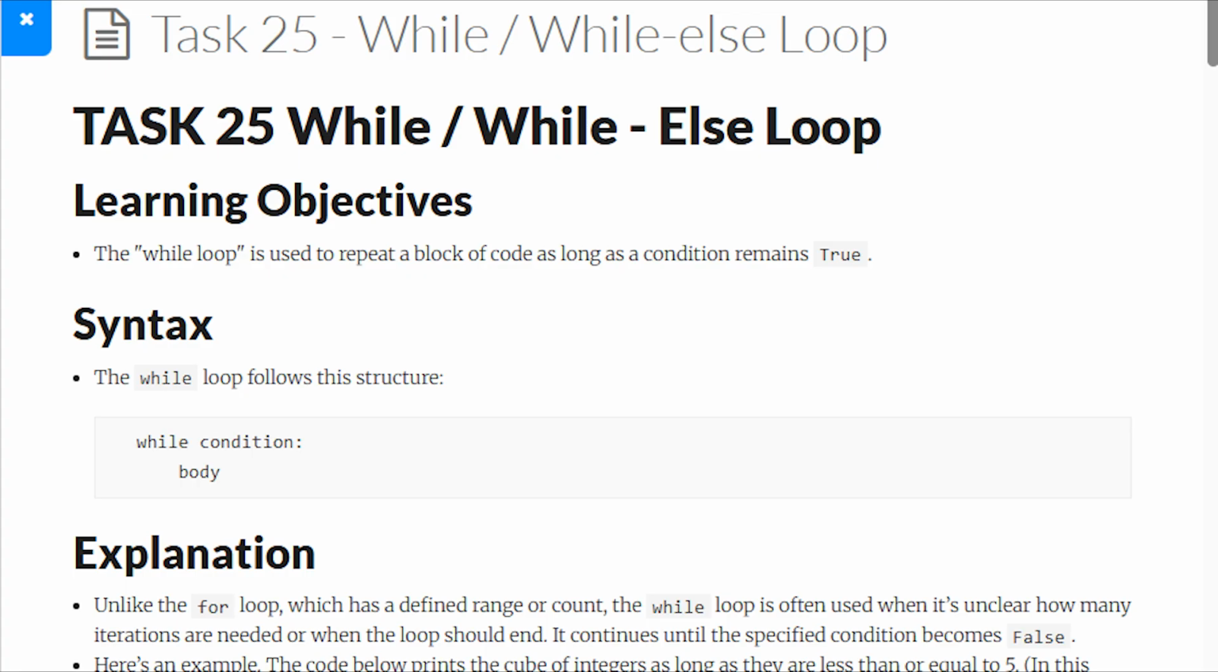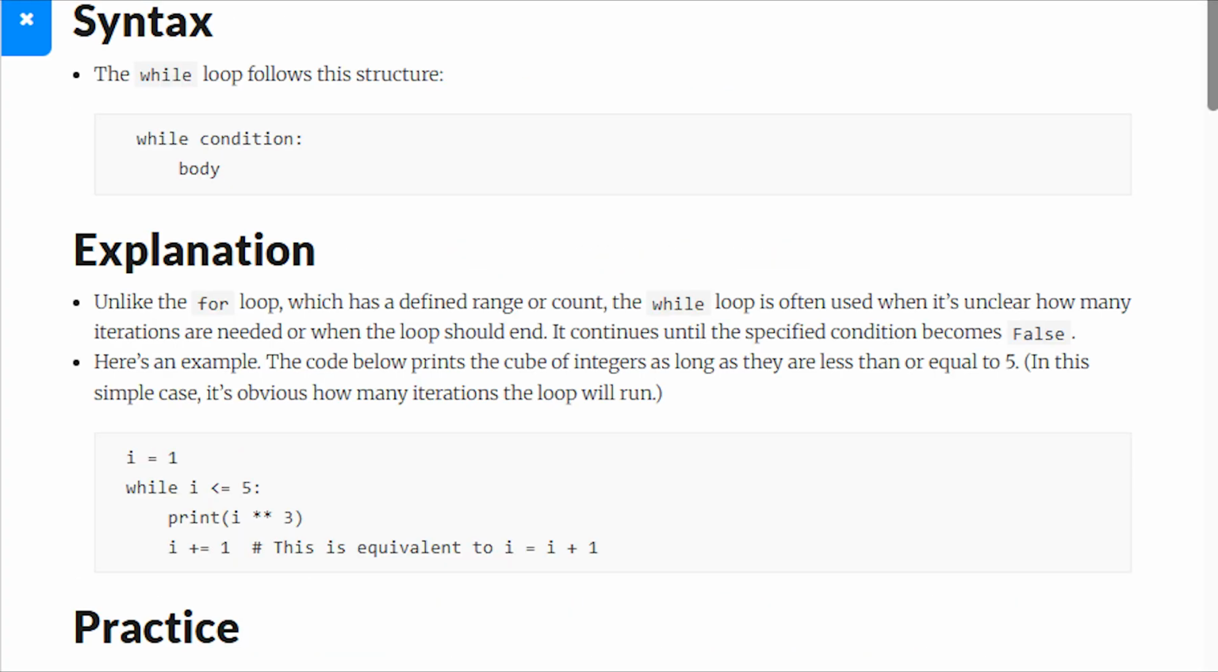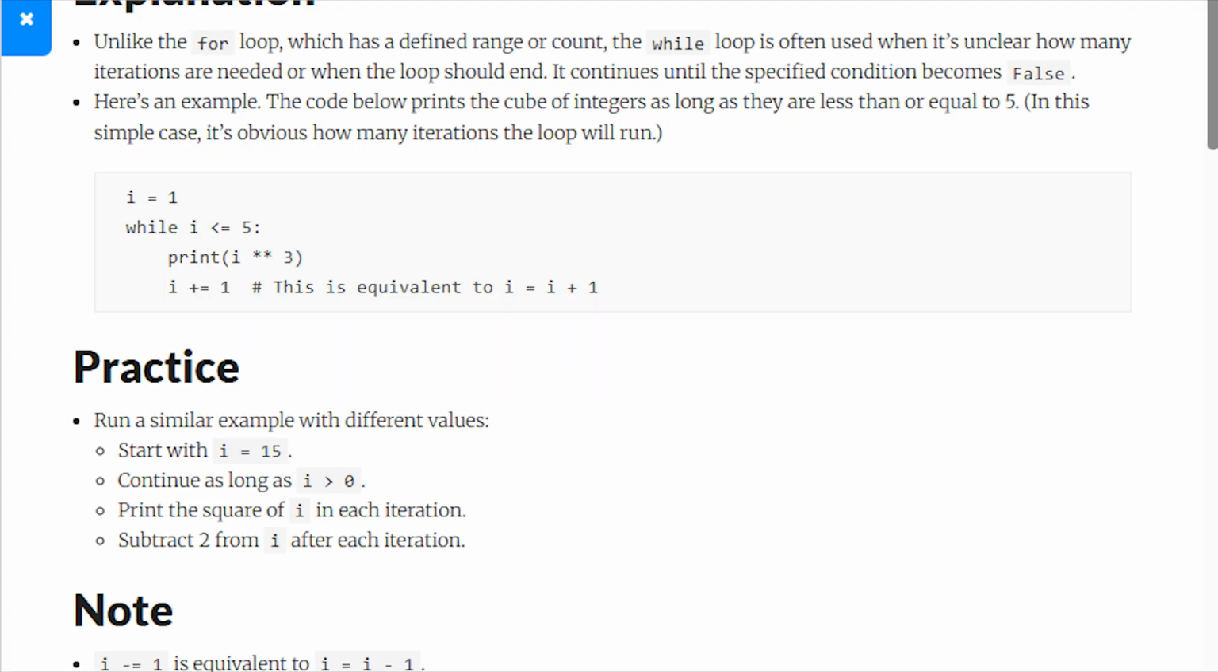A while loop follows this structure. While a certain condition is true, perform an action. Let's start with a simple example. Imagine we have a variable I, and we set it to 1. We write, while I is less than or equal to 5, print the cube of I. After printing, we increase I by 1. This means the loop will run 5 times, printing the cube of each number from 1 to 5. After I reaches 6, the condition I less than or equal to 5 becomes false, so the loop stops.